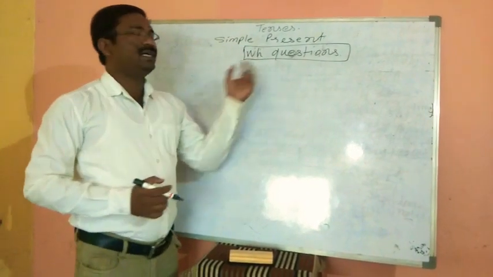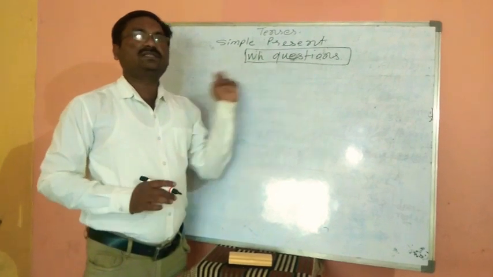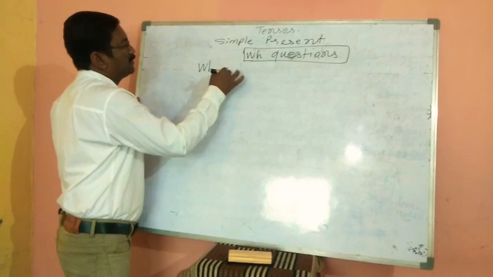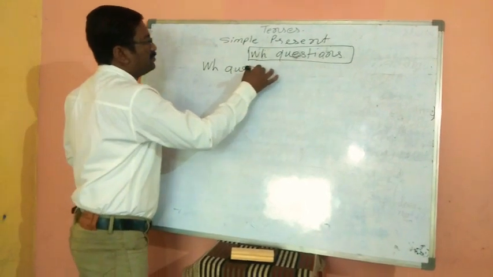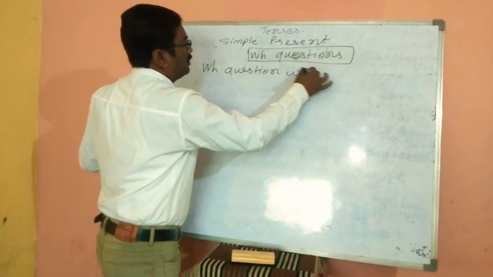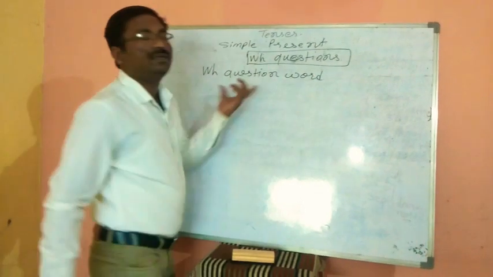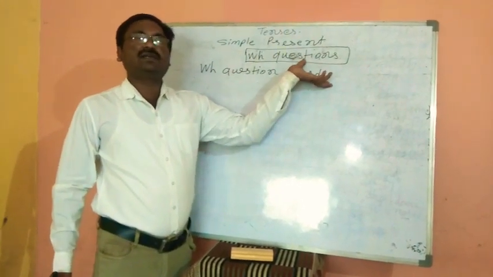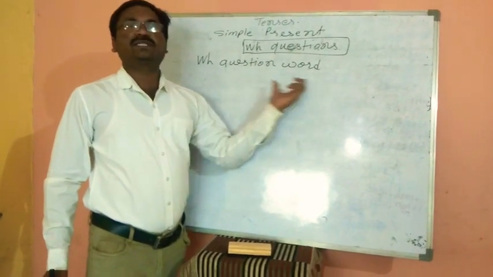What about these WH questions then? These WH questions start with a WH question word, and the answer to these WH questions we need to give in a full sentence.